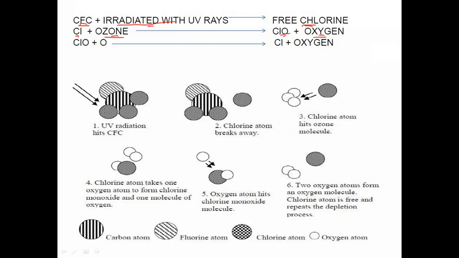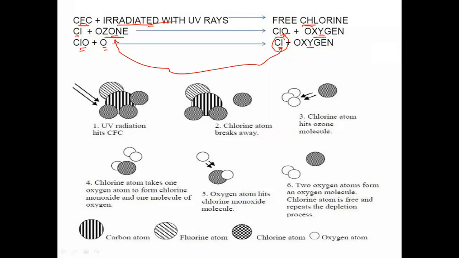So whatever chlorine oxide, ClO, is there, when that comes in contact with the inert oxygen, again there will be the formation of a free chlorine atom and oxygen. That free chlorine atom will again consume the ozone molecule. So this type of reaction will be there.